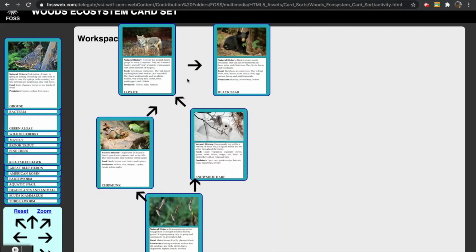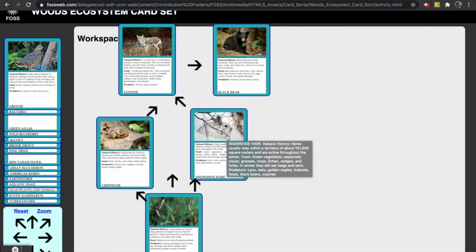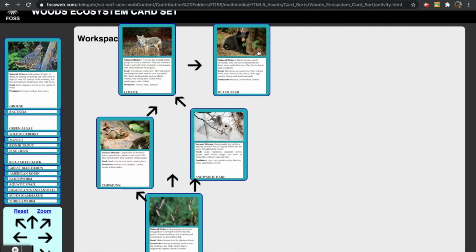Let's see who is next in our food chain. So far we have noticed energy go from the grass to the chipmunk. Now let's see who eats the coyote, or who the coyote can transfer its energy to.